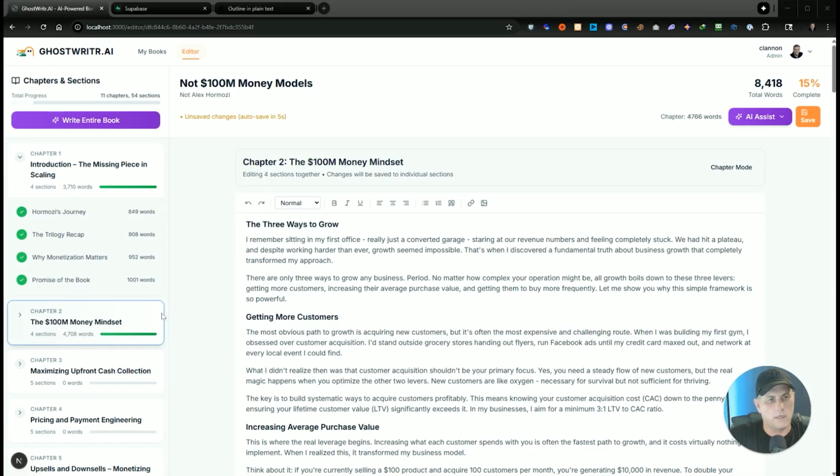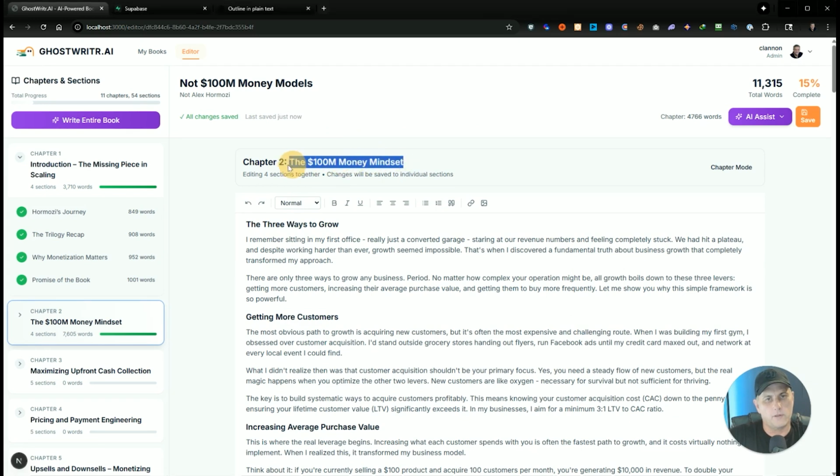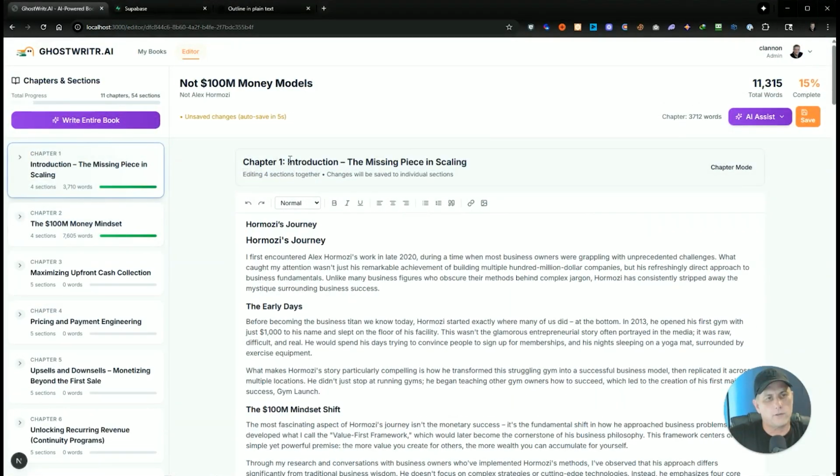Okay, it's done. So it wrote chapter 2, and I noticed in the dialogue it said it was writing chapter 3, but this heading was still the same. So there's a bug there where in the dialogue it's saying chapter 3, but it's actually writing chapter 2, which is a minor bug. So I've got the first 2 chapters written. We've got 11,000 total words. We're 15% complete.